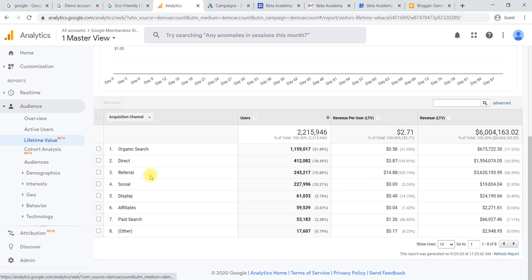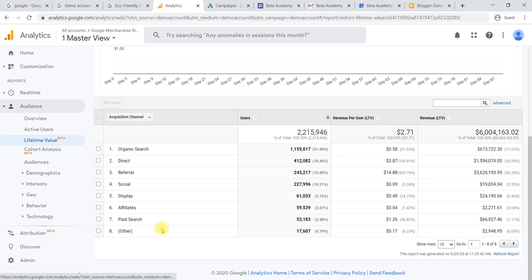By that you have generated more revenue compared to any other way of generating revenue. Next comes direct, someone directly logged in, and they also purchased. But organic search, display ads, social media, affiliate marketing and other platforms have not generated that much revenue for this particular website.